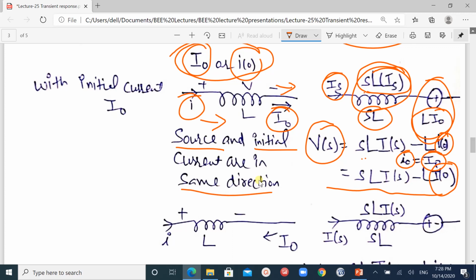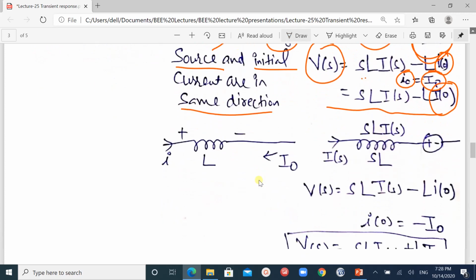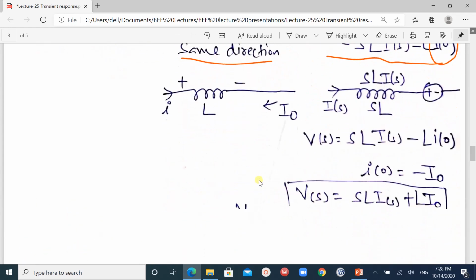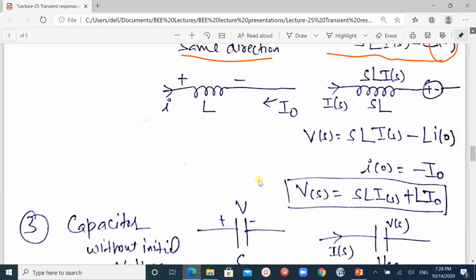So this is when we are having the initial current and source current both in the same direction. The next case is when we are having the current directions opposite, means the currents are flowing in the opposite direction. The source current is flowing in this direction and the initial current is flowing in the opposite direction.